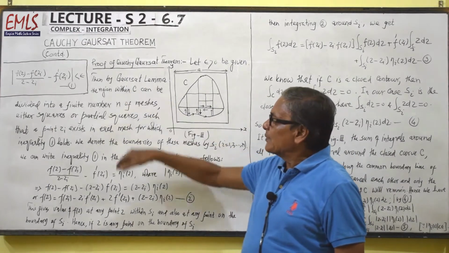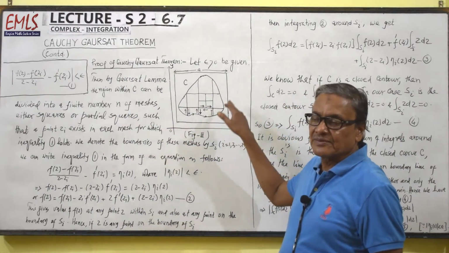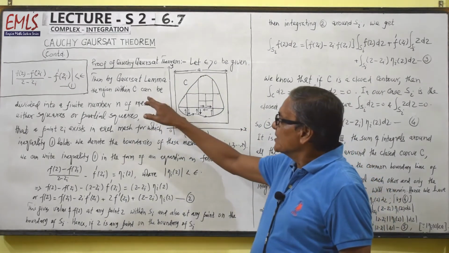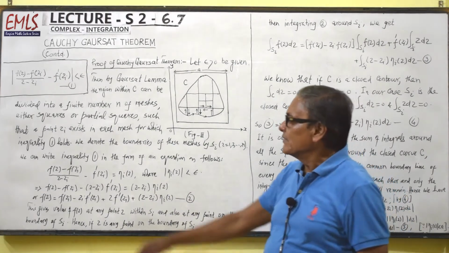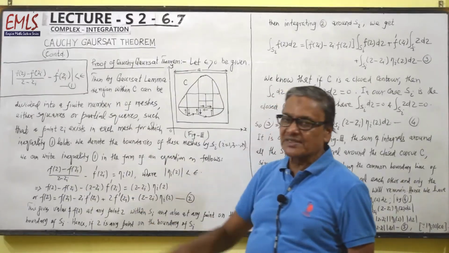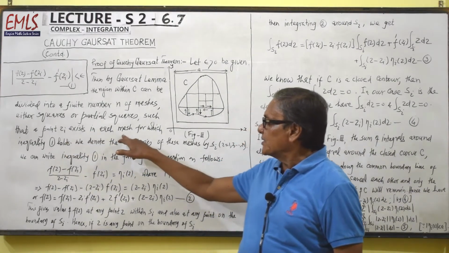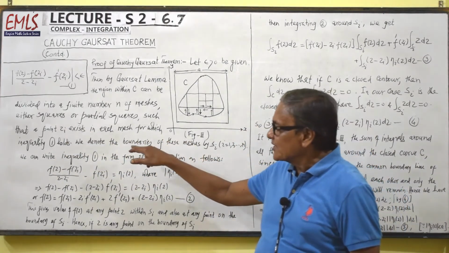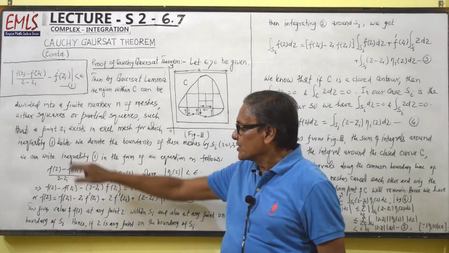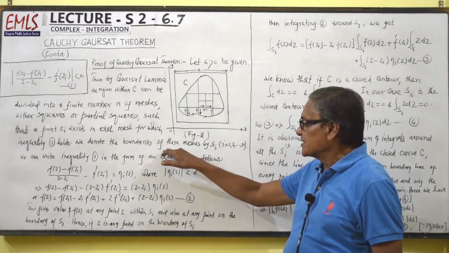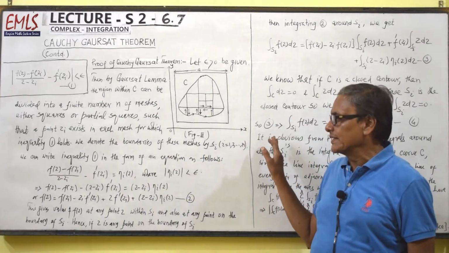Then by Goursat lemma, the region within C can be divided into finite number n of meshes which are squares or partial squares, such that a point zi exists in each mesh for which inequality 1 holds. We denote the boundaries of these meshes by Si, i equal to 1, 2 up to n.